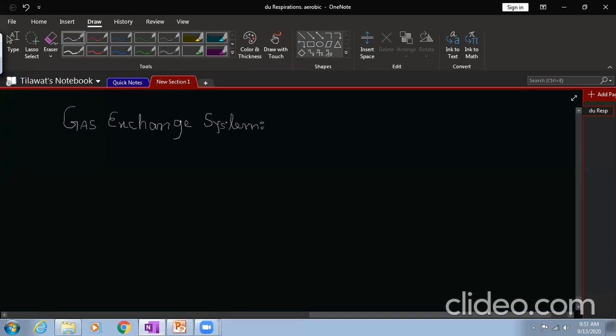All right. So what is the gas exchange system actually? You know already that for the process of respiration, we need what? Oxygen, right? As a result of that, breakdown or oxidation of glucose will take place and it will give us what? Energy. For the process of aerobic respiration, we need oxygen, and the oxidation of glucose will give us energy.